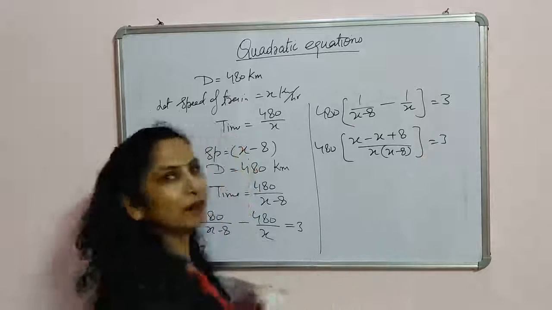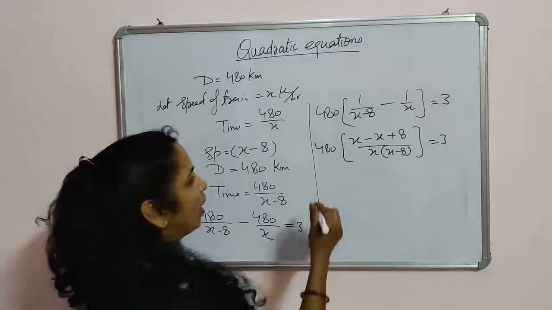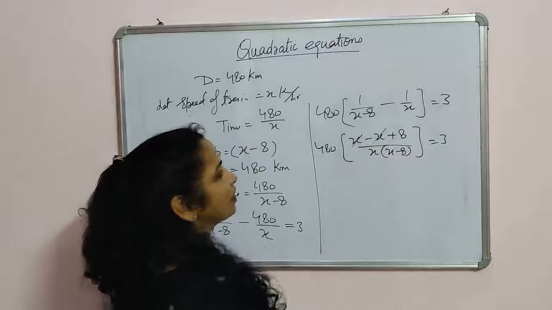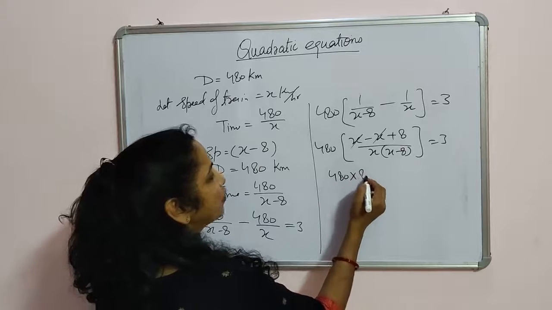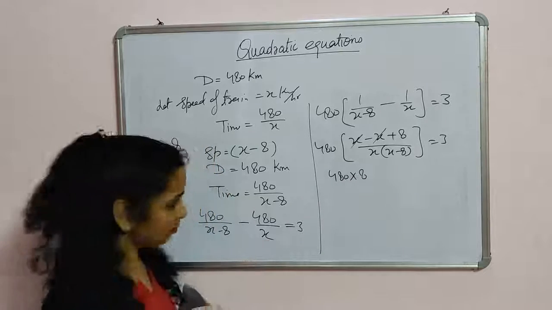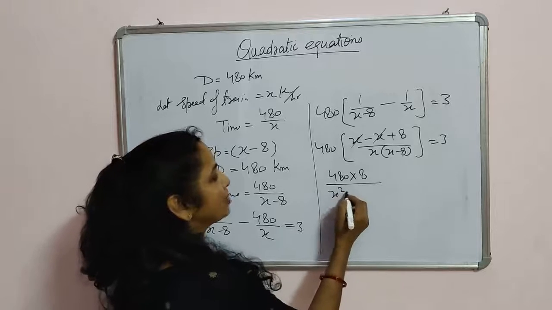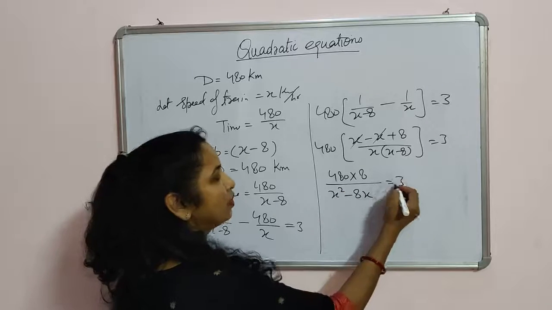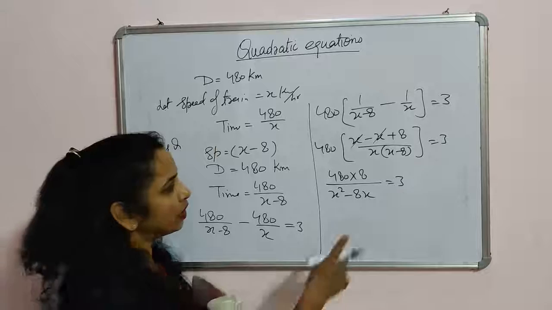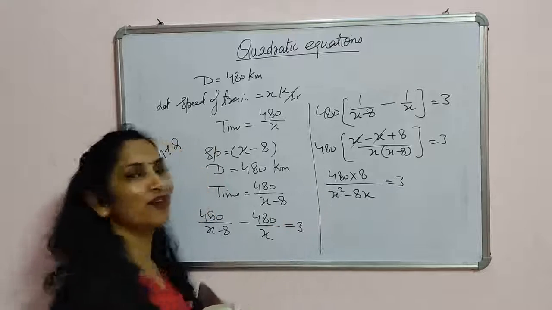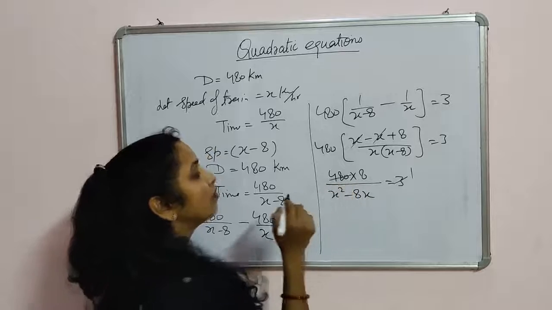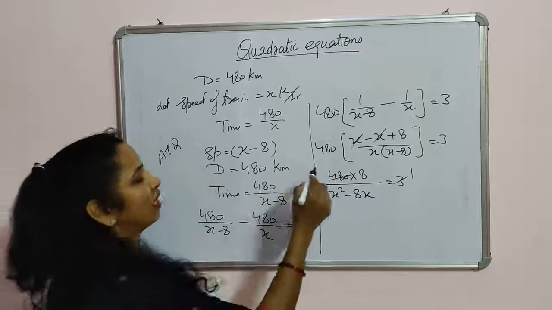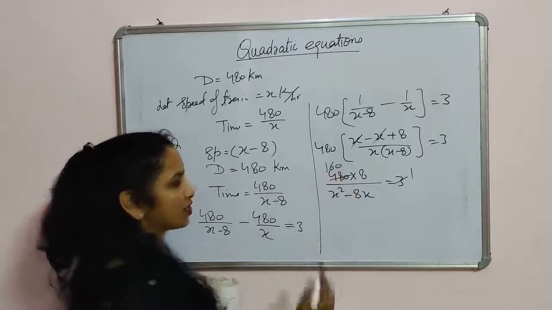Simple calculation, and x cancels with x. We get 480 into 8, and in the denominator x square minus 8x, is equal to 3. Now this 3 can cancel 480. Cancelling 480 by 3, we get 160.